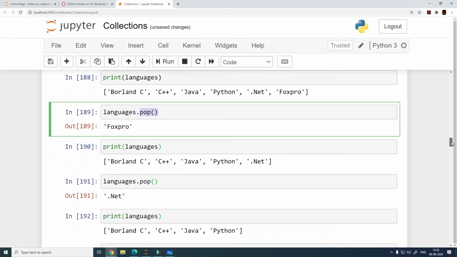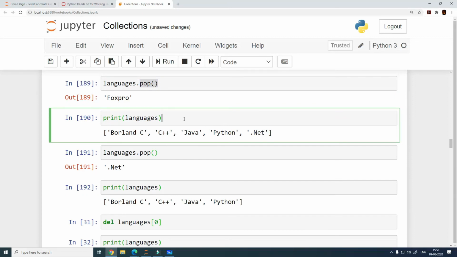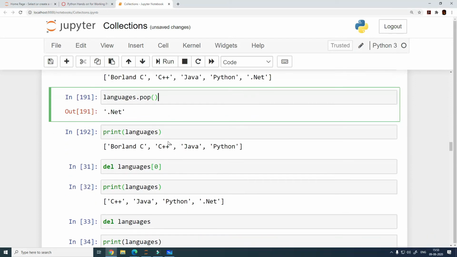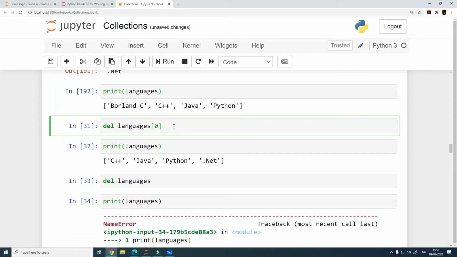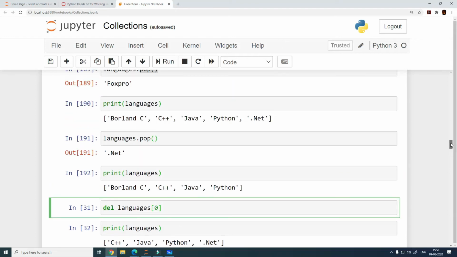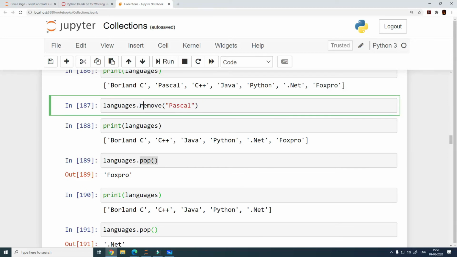Now there are a few other things that you can do. Let's look at del. So del is a command which is not restricted to lists, but you can use it with a list as well. And del is to delete a specific item of the list. This works the same as what we did with remove. When we perform the remove operation, it drops that item from the list. But the del command and remove are a little different.